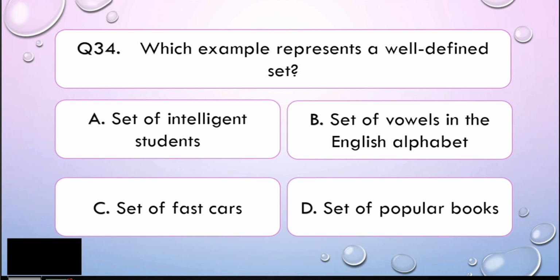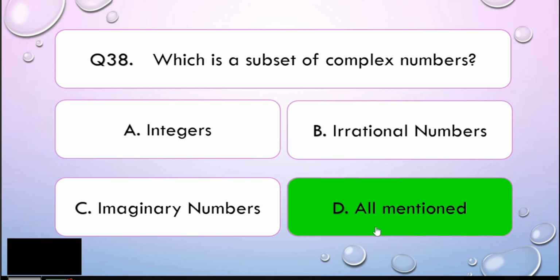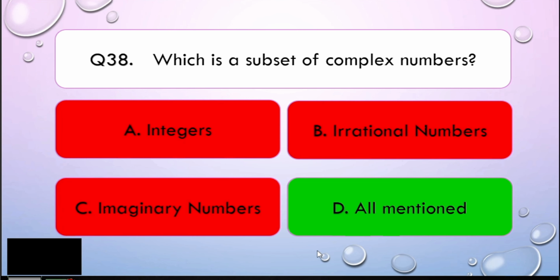Okay, my dear math learners, complex numbers is basically the combination of real numbers and imaginary numbers. So what we have here is imaginary numbers is a subset of the complex numbers. That's correct. However, talking about real numbers, irrational numbers and integers are under the real numbers. So basically, if you consider integers, irrational numbers, and imaginary numbers, that is also known as the complex numbers. So the correct answer for this question is letter D. Alright. Easy, right? Very easy, my dear math learners.